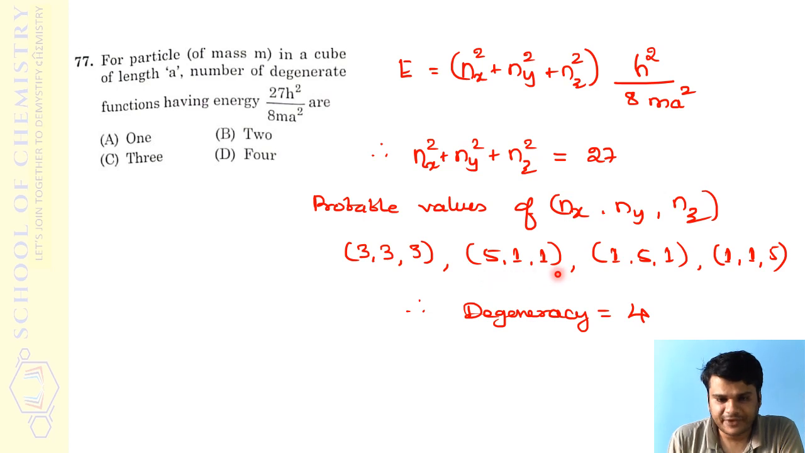The second one is 511, right? 5 I have kept as nx. In the second way I can make ny as 5, and in the third case I can make nz as 5. So therefore 4 possibilities are there, in which we can get this value 27. In that case degeneracy should be 4. Therefore the correct answer for this is option D, which is 4.